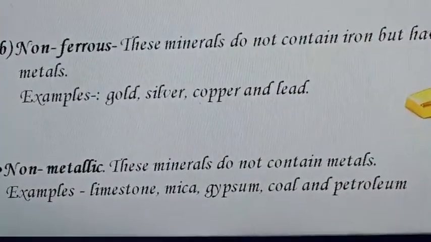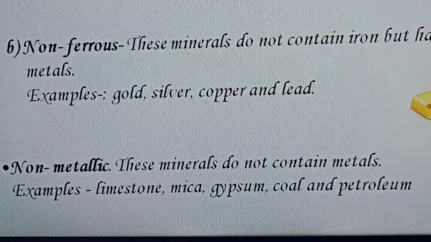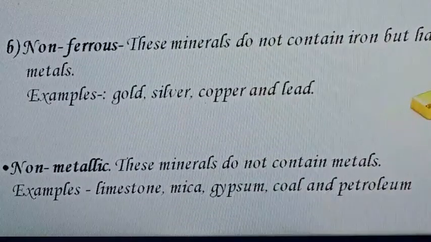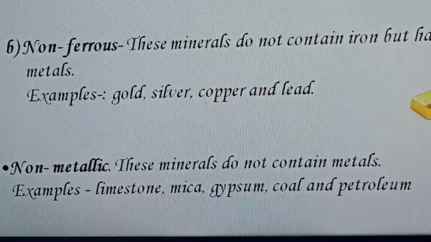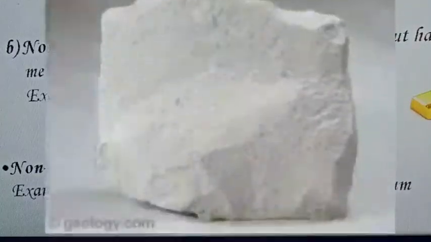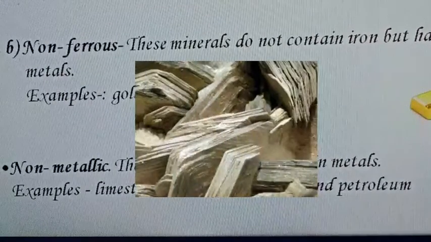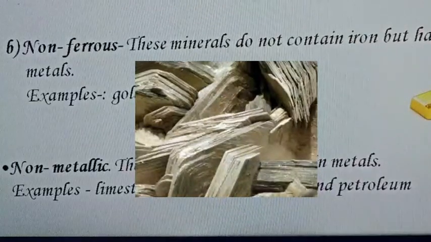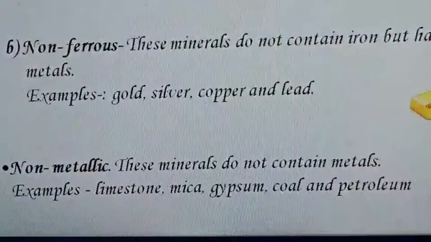Now let us study what non-metallic minerals are. These minerals do not contain metals. Examples are limestone, mica, gypsum, coal and petroleum. Limestone is something that crumbles easily. Mica is what we use in electricity work, in the main switch. Then there are gypsum powders, coal and petroleum. These are also minerals, but they do not contain any metal.